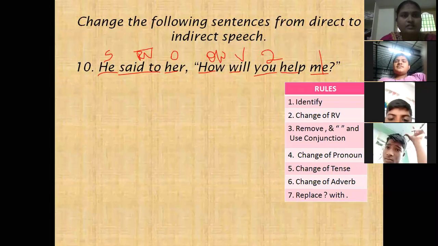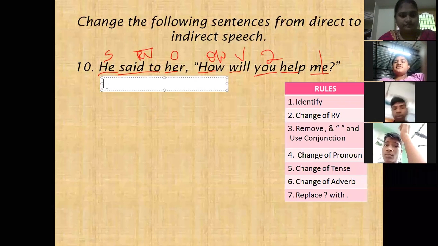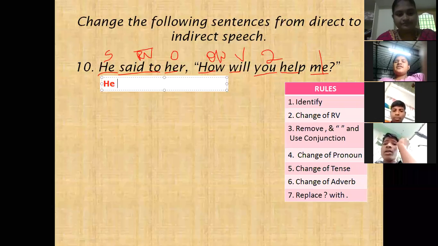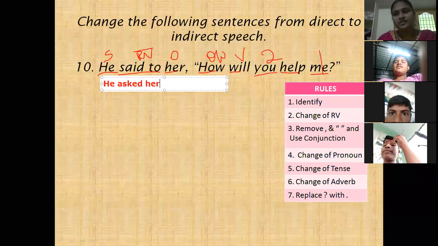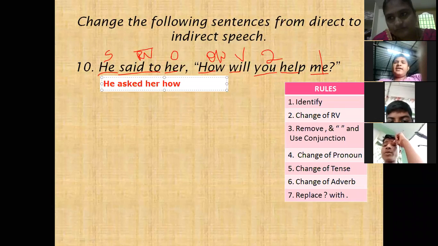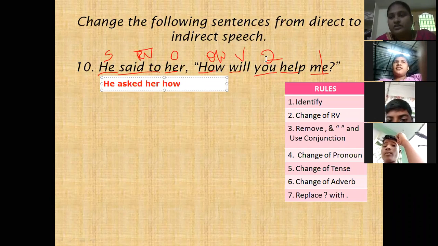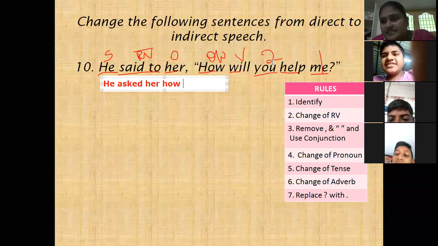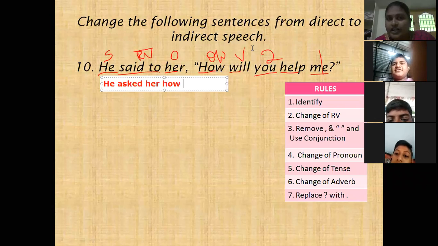He asked her. Yes, he asked her. Next, how. What is the connector? How, yes, very good. How you would. You is the second person. You change according to the object.